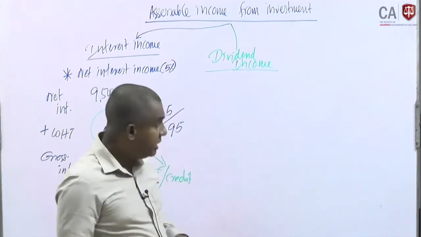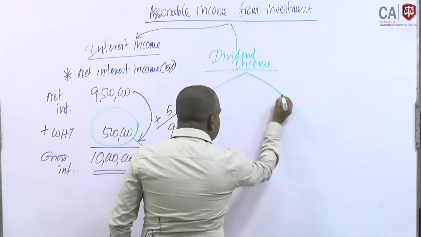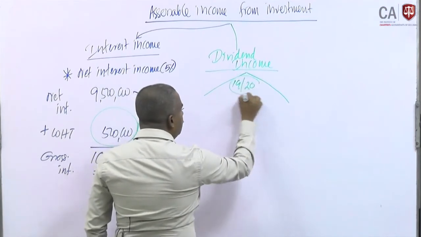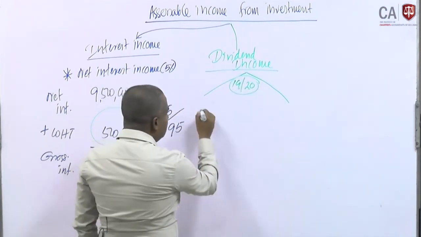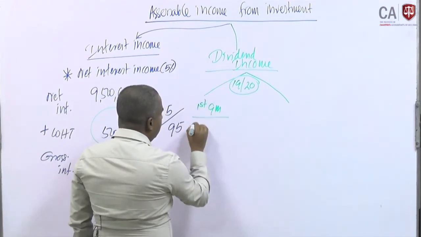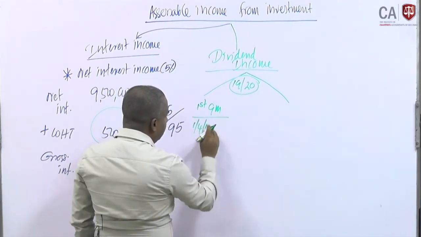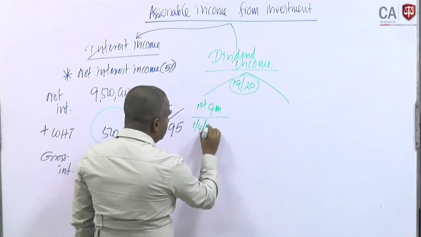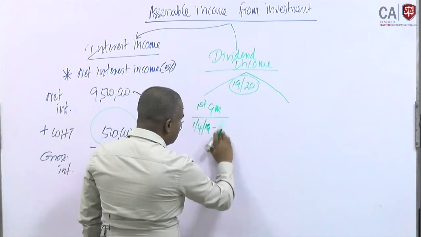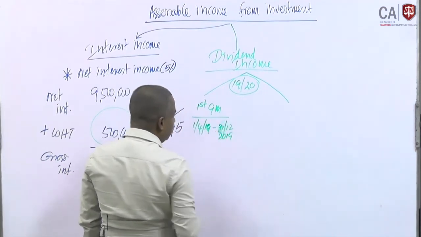But when we discuss this dividend income, again we should discuss it in relation to 1920. We should discuss the first 9 months, that means 1st April 2019 to December 31st 2019, right.